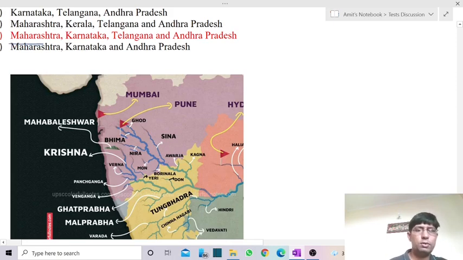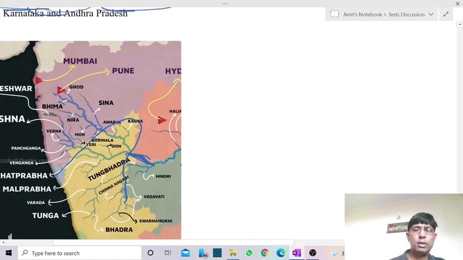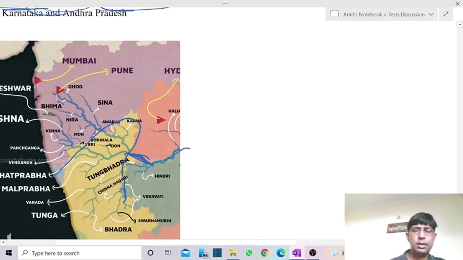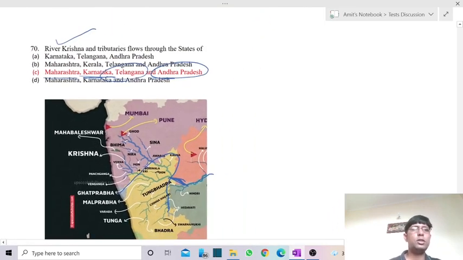It flows through Karnataka. It also has a small part linked with Telangana, so it passes through Telangana. Lastly from Andhra Pradesh it moves into the Bay of Bengal. So the four states through which river Krishna flows are Maharashtra, Karnataka, Telangana, and Andhra Pradesh.